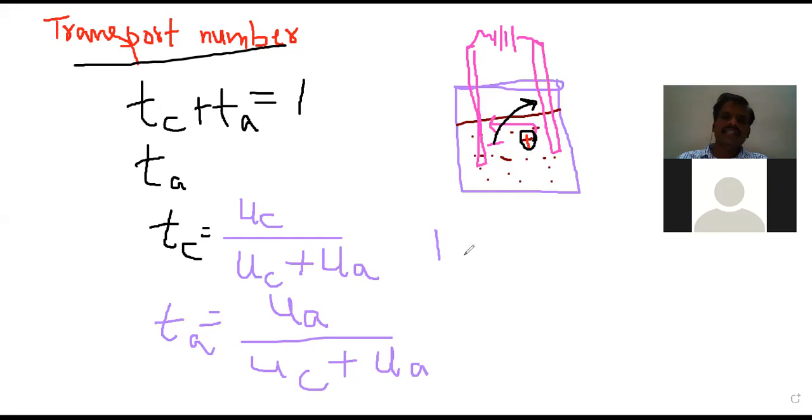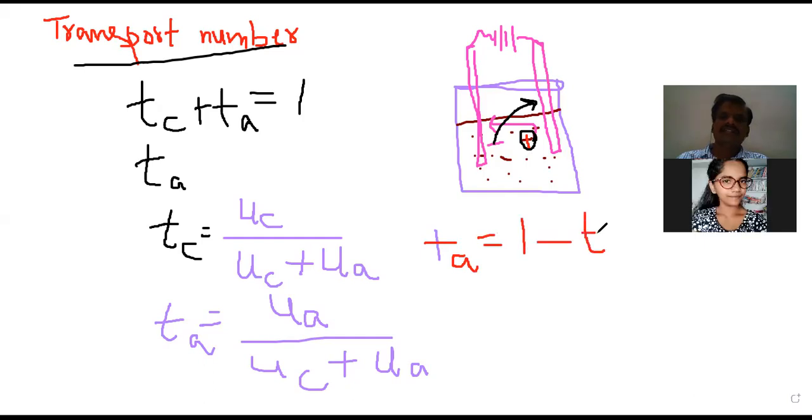Okay. TA, that is the transport number of the anion, is equal to how much? 1 minus Tc, that's all. That is, once you know the transport number of the anion, the transport number of the cation can be easily determined. Okay. Why was this transport number proposed?